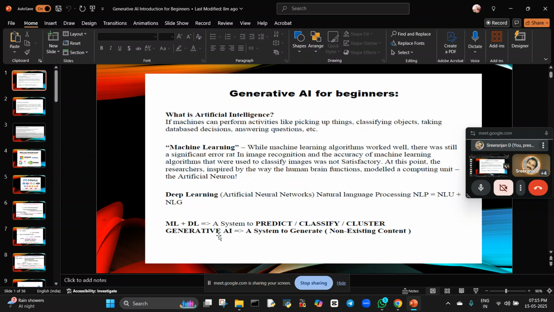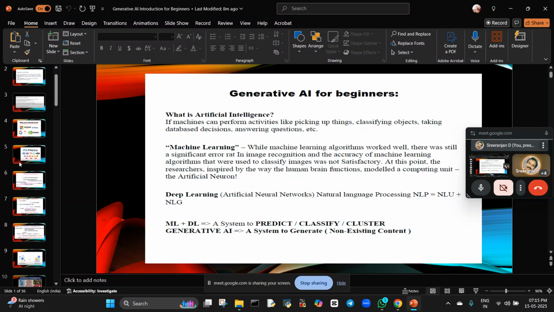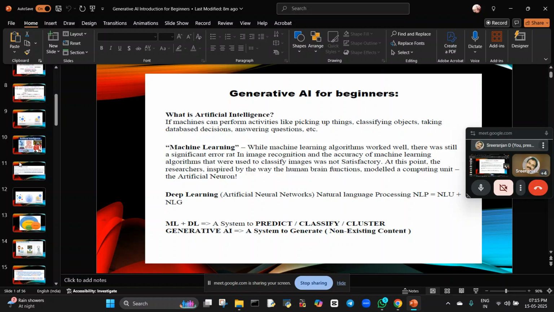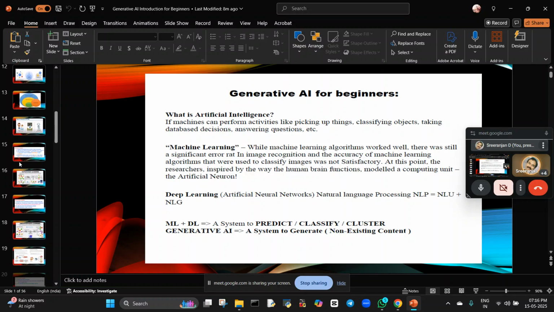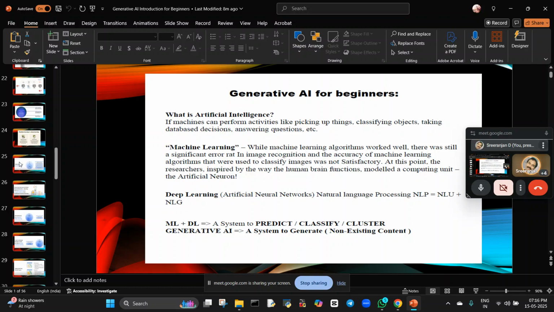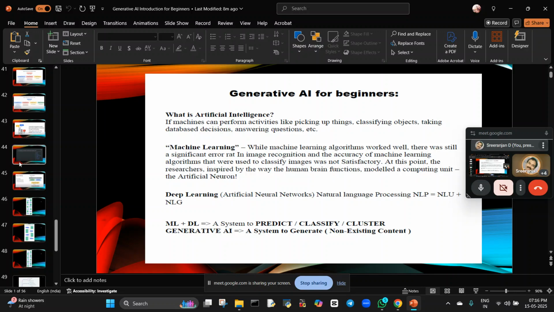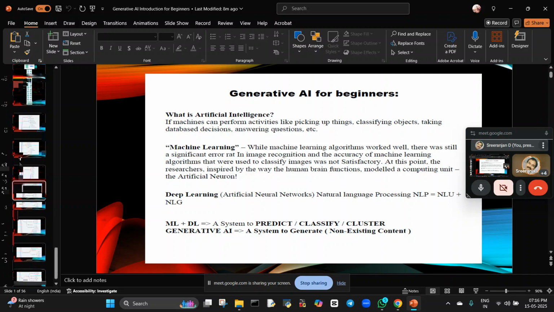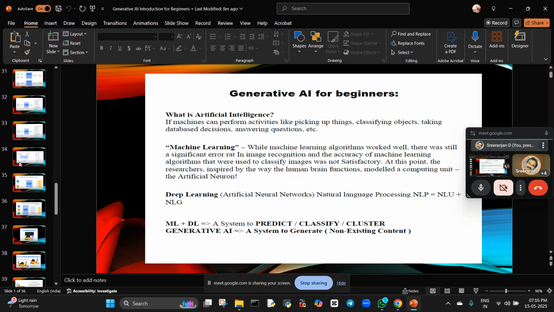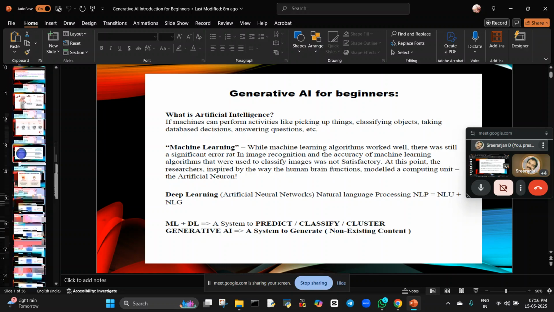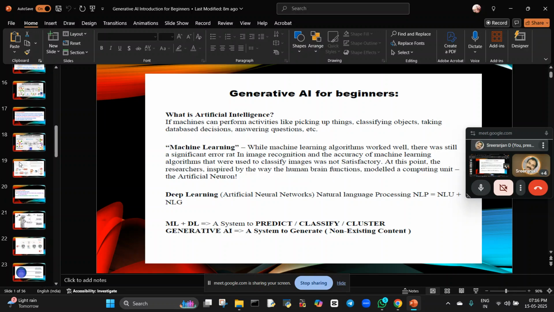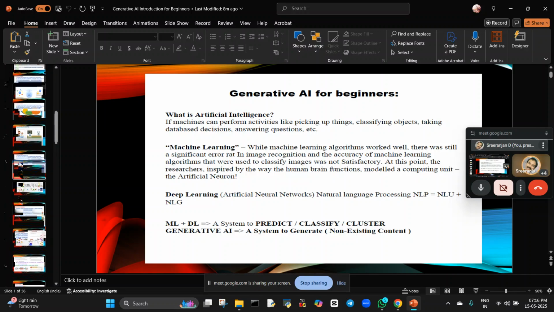Generative AI, what is that? Before you learn generative AI, you need to learn about the definition of AI. What is AI, isn't it right? So what is AI? Anybody? Artificial intelligence. Artificially we are going to give intelligence to machines, so that is called artificial intelligence.